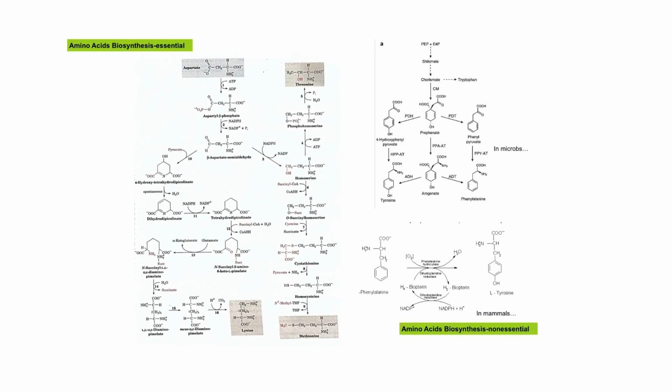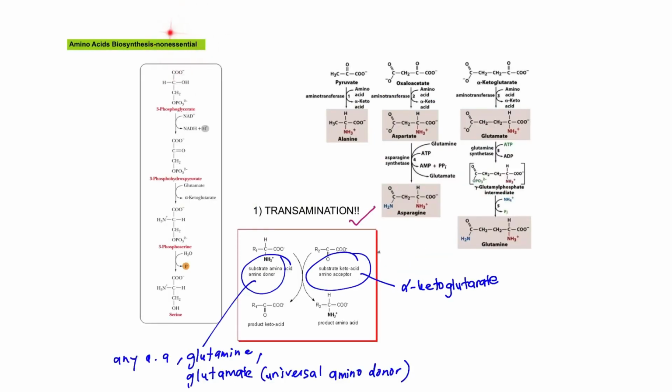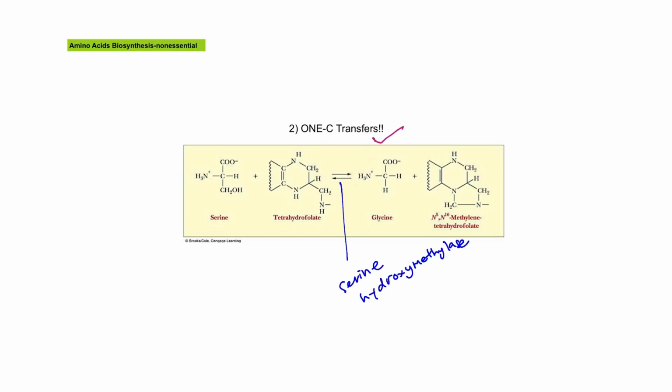Some pathways of amino acid biosynthesis are simple, others can be very complex. Okay, those I showed earlier are all the non-essential amino acid biosynthesis. The synthesis of alanine, aspartate, glutamine, all these are non-essential. They have more simple pathways, just through aminotransferase and maybe 1-carbon transfer.